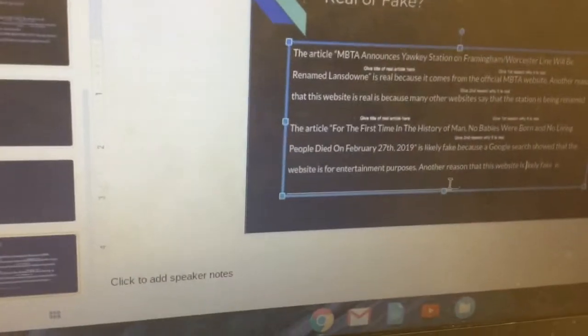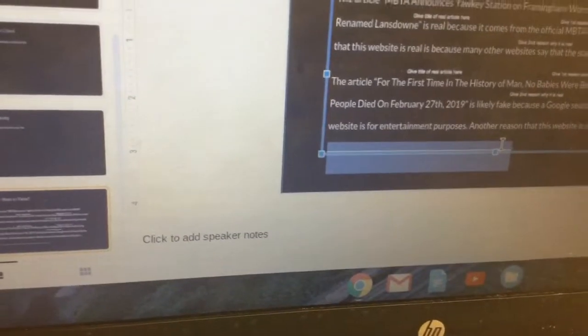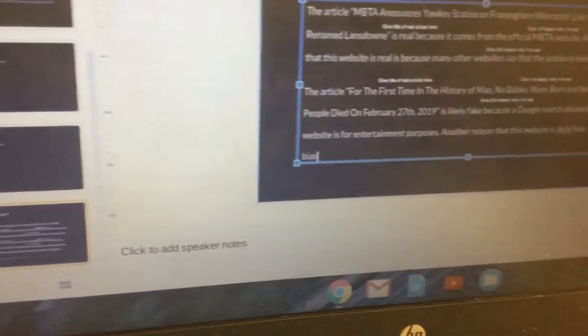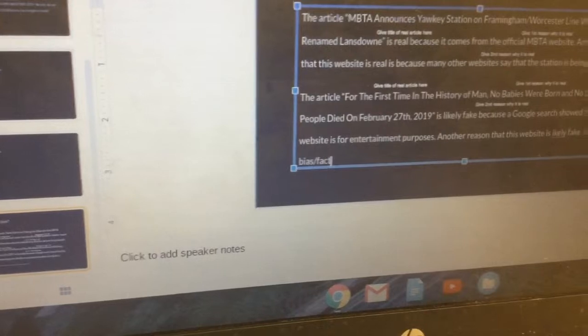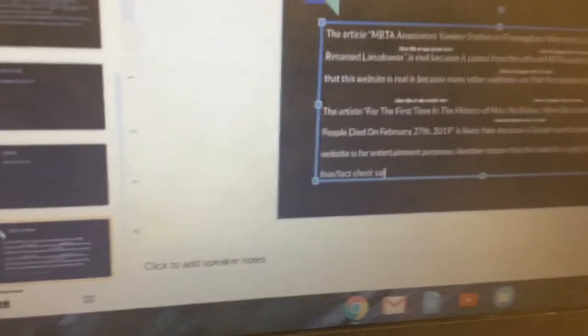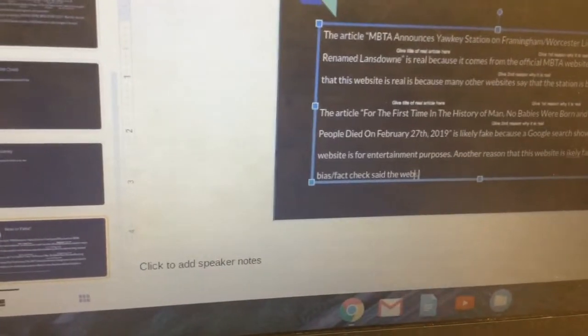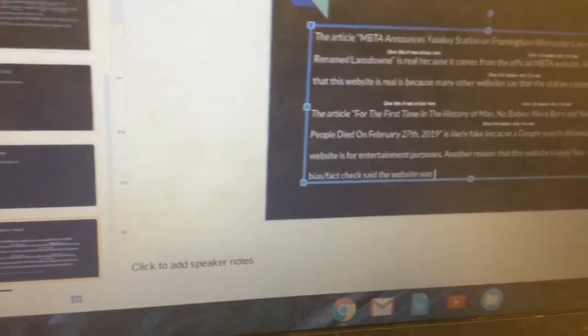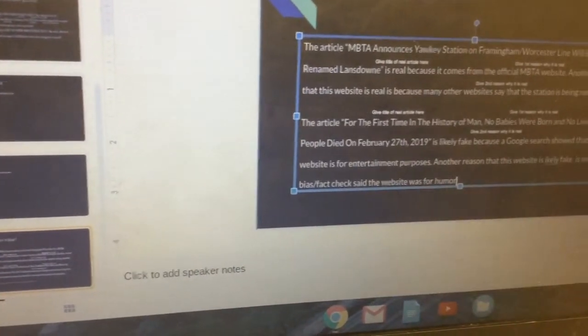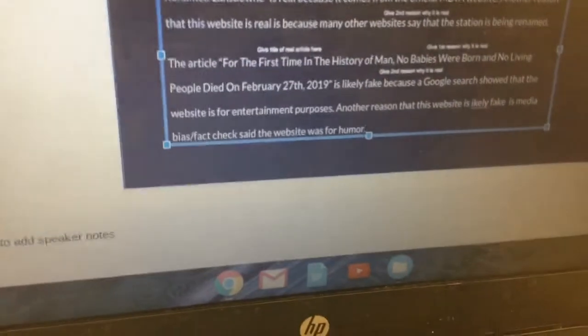And then what you're going to do is double click on the last line, and you're going to say something like media bias / fact check said the website was for humor. So in other words, it's just meant to be a funny fake news website. And that's it.